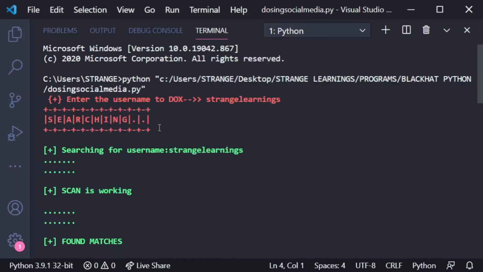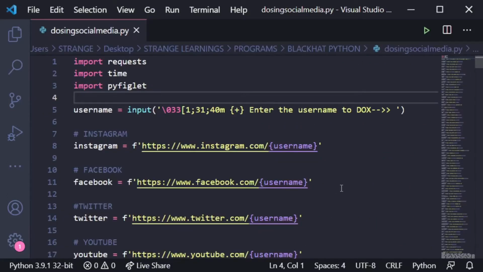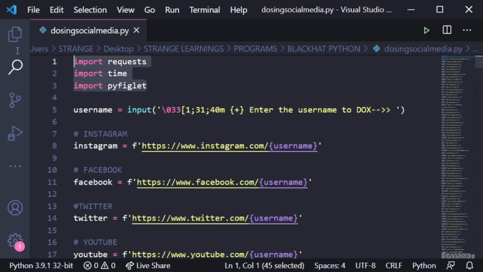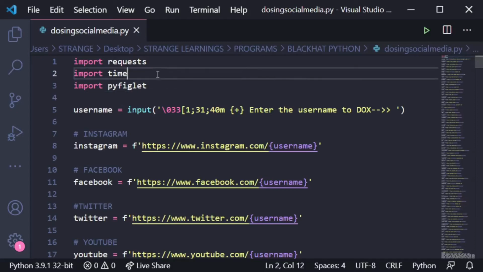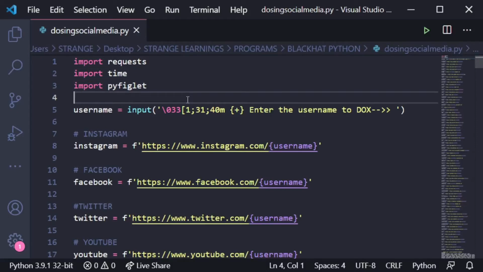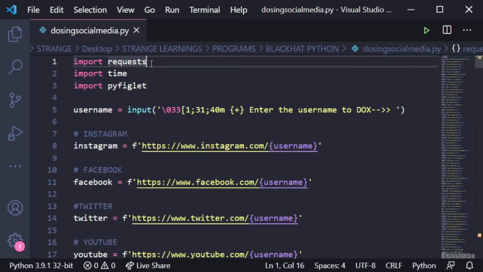Okay, you can also run this program on command prompt or Linux, it doesn't matter, by the way. So now let's see right here. There are three modules that have been imported. The first one is requests, the next one is time, and PyFiglet. As I mentioned, PyFiglet is for the coloring that we have taken in use like this.